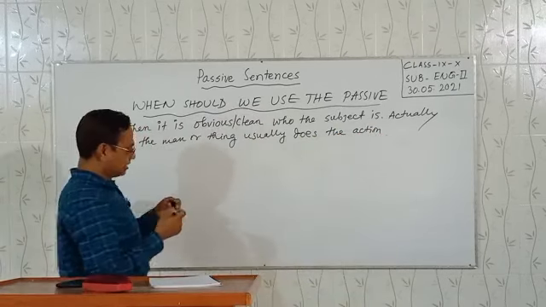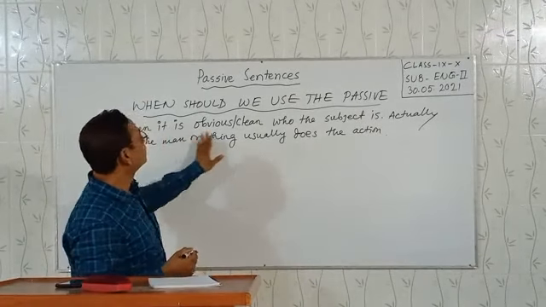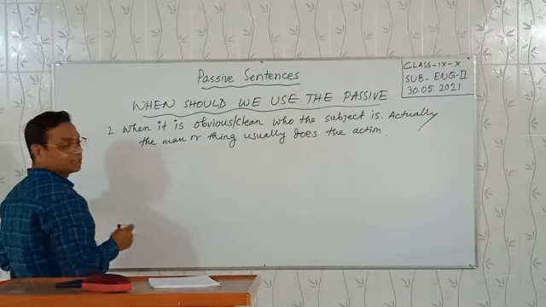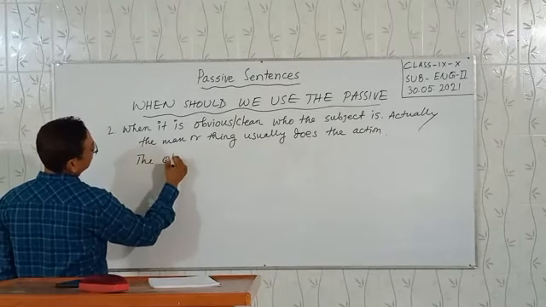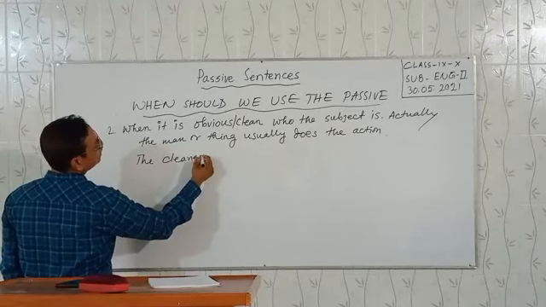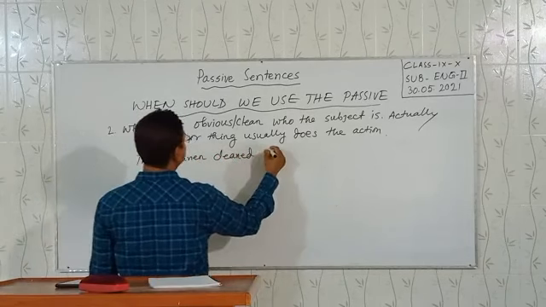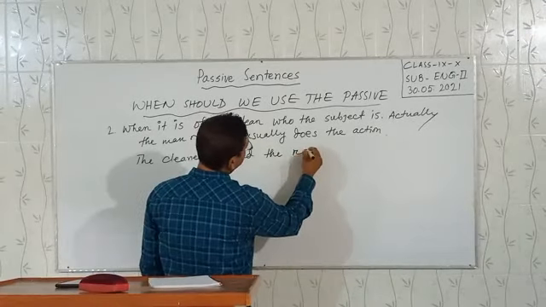When it is clear who the subject is, we can usually use the passive. Something like that. Look at the board. The cleaner cleaned the room.